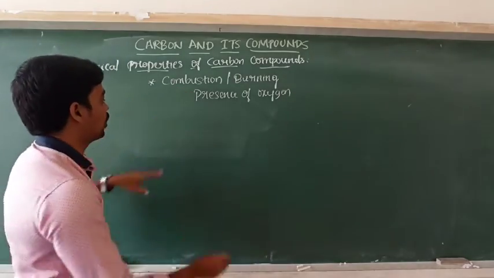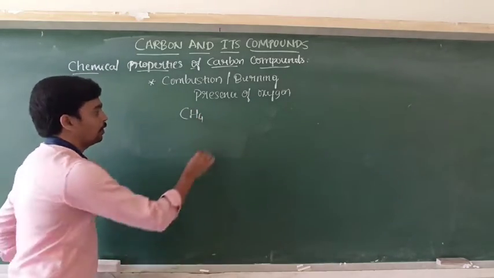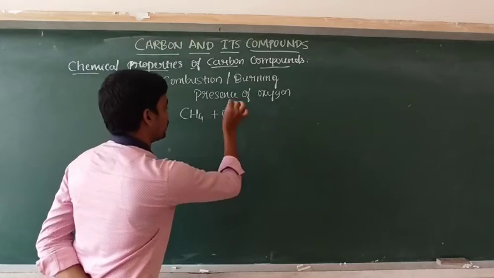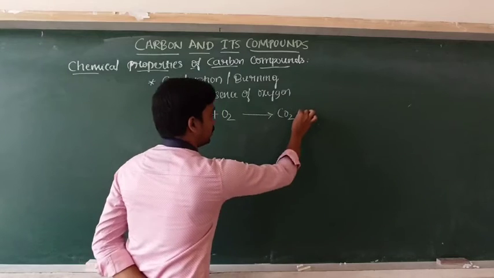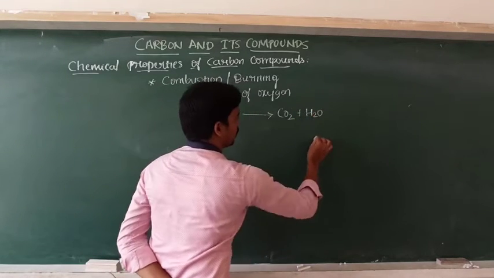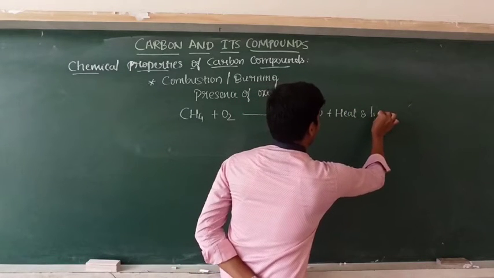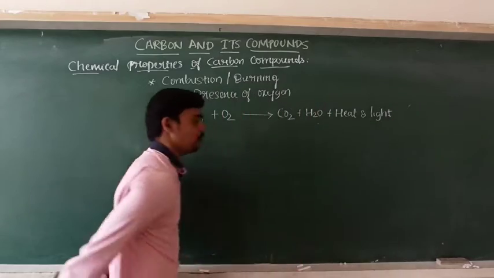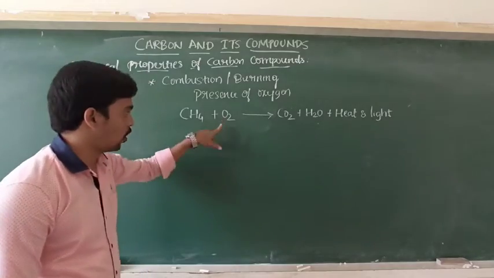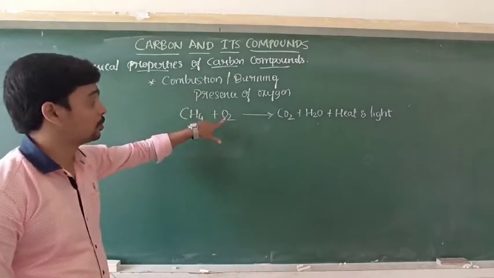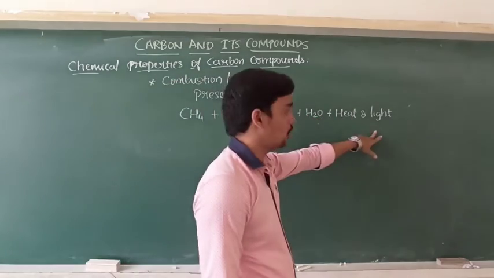So what happens when a carbon compound, the first member CH4, that is methane, undergoes combustion or burning in the presence of oxygen? It gives carbon dioxide and water vapor, and heat and light are liberated. This is the chemical reaction. When carbon compounds undergo combustion in the presence of oxygen, they give carbon dioxide, and water vapor, heat and light are released.